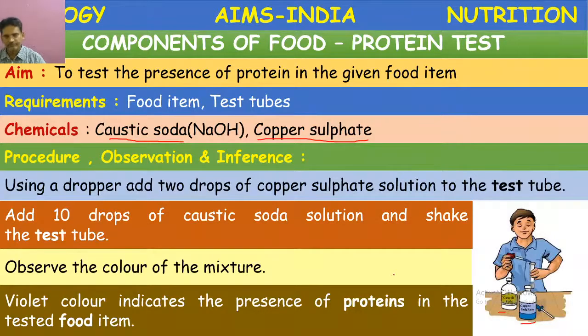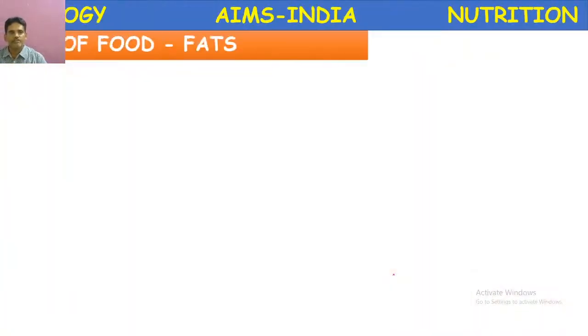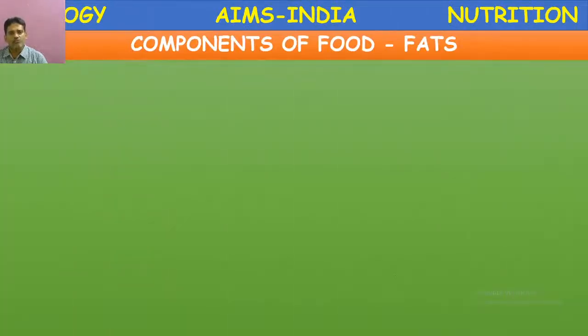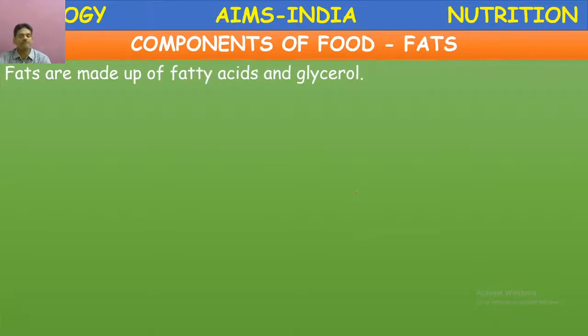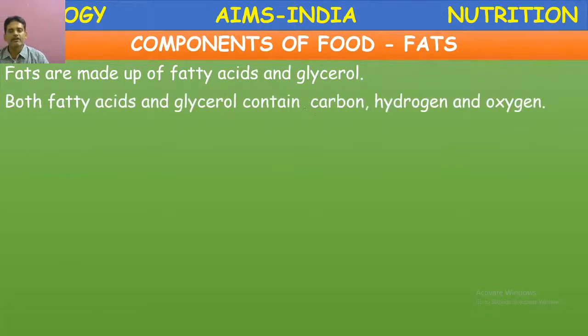So let us start another component, fats. What are fats? The components of food which are more complex compared to proteins also. They are made up of fatty acids and glycerol, mainly containing carbon, hydrogen, oxygen.